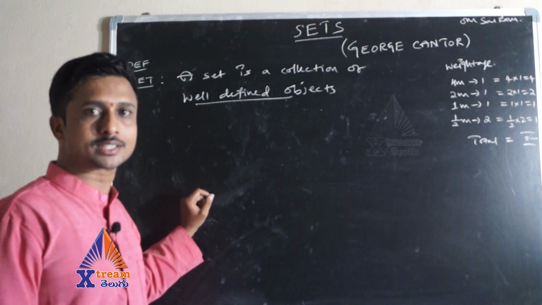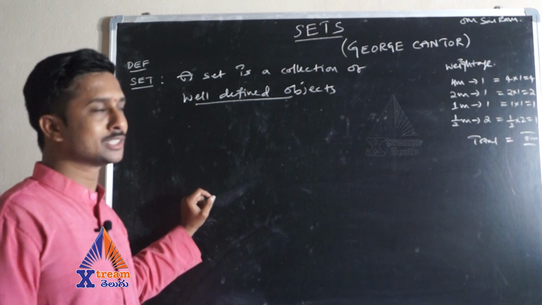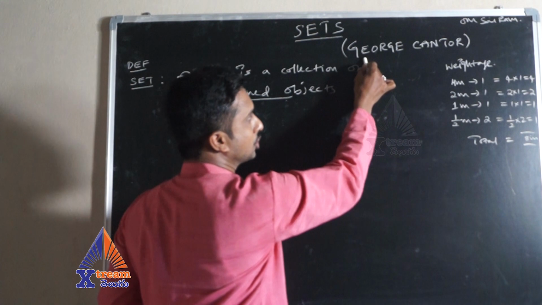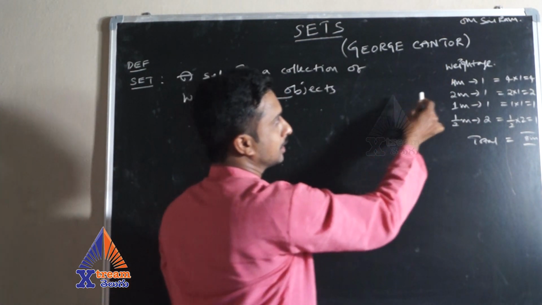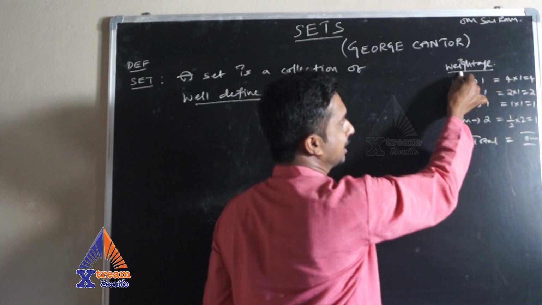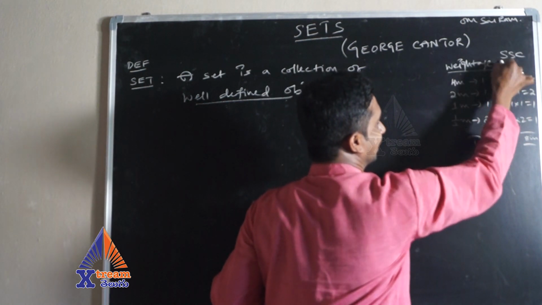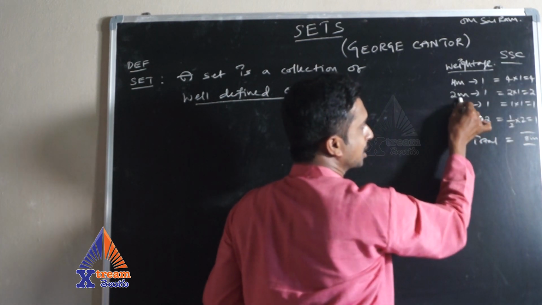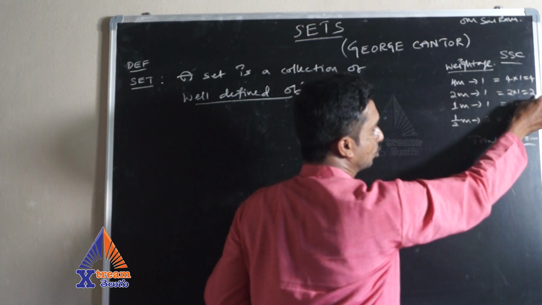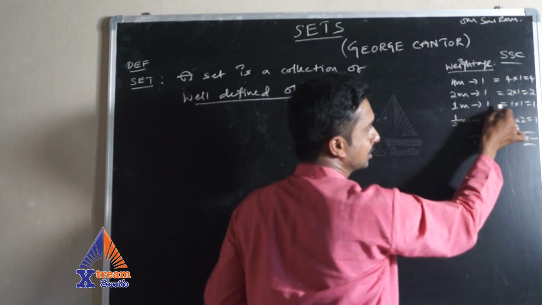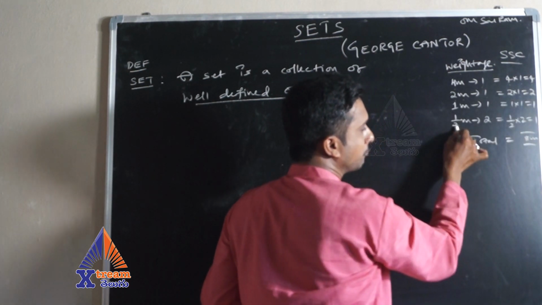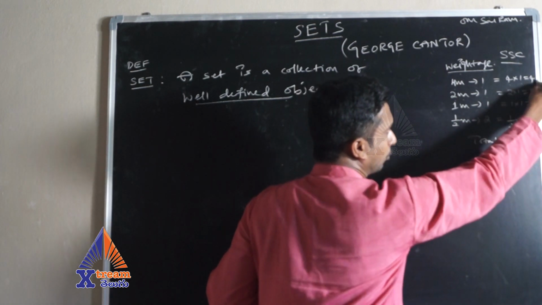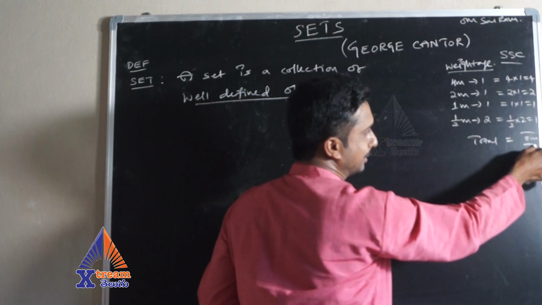Okay, let us discuss the 10th class Sets topic. The father of set theory was George Cantor, very important one. Now, in this chapter, the weightage for SSC: 4 marks problem 1, so 4 into 1, 4 marks. 2 marks problem 1 question, so 2 into 1, 2 marks. 1 mark problem 1 question, so 1 into 1 is 1. Half mark problem 2 questions, that is half into 2, that is 1 mark. So overall 4, 6, 7, 8, total 8 marks.